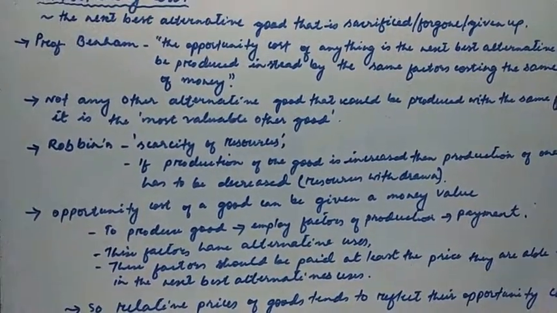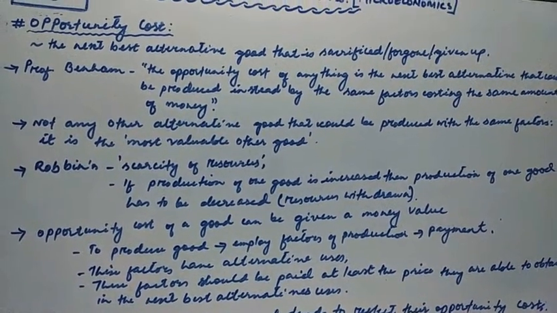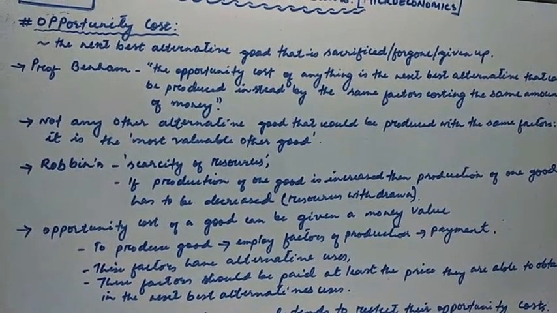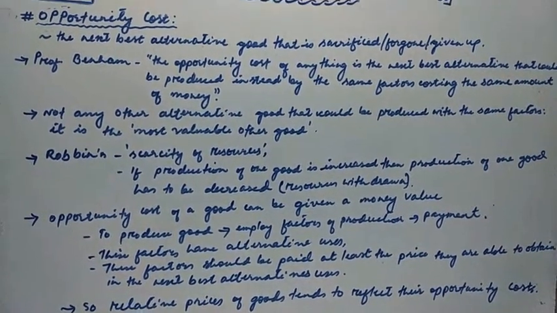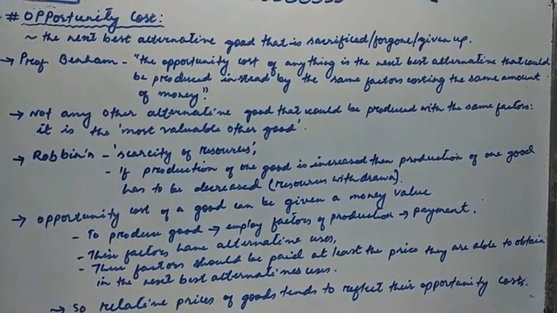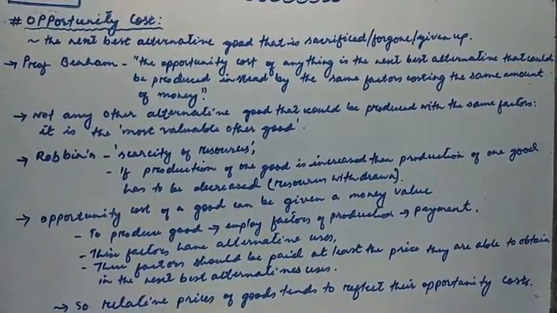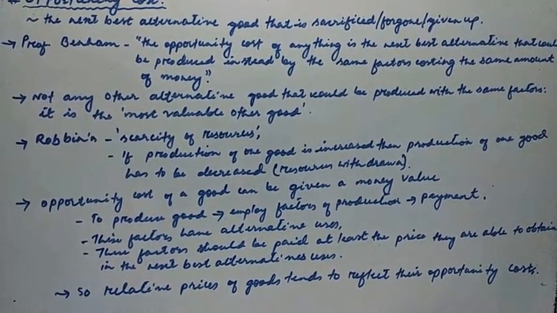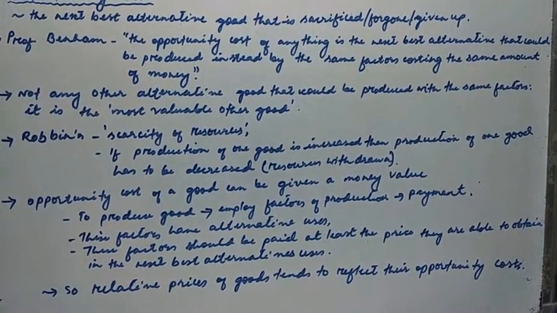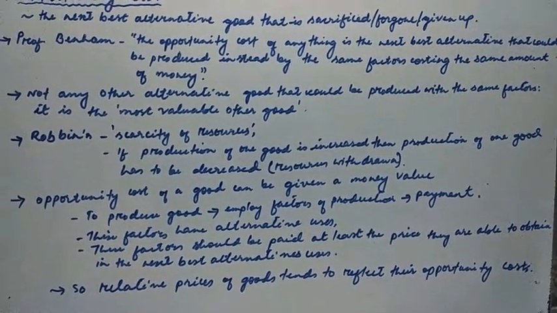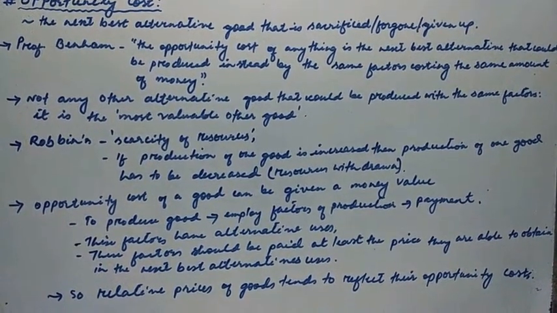And if you think about it, this opportunity cost comes about because of the scarcity of resources. If there were no scarcity of resources, the concept of opportunity cost might not have been discussed by us. Since resources are scarce, the resources which we use for production of goods and commodities are scarce. That is why we are discussing the opportunity cost concept.